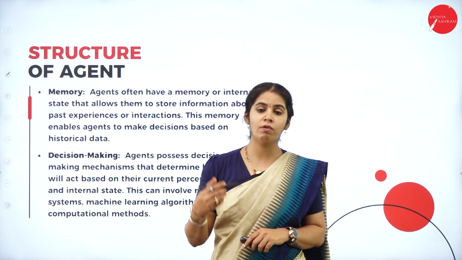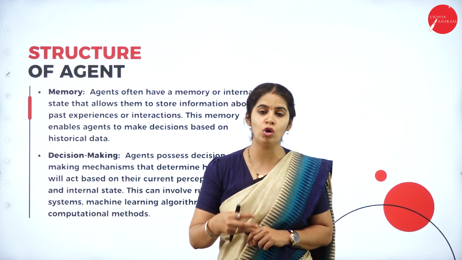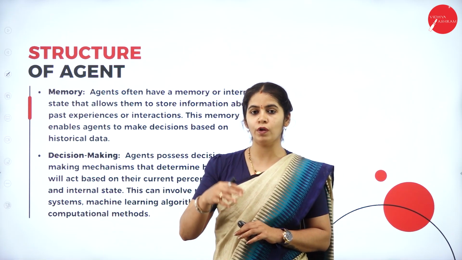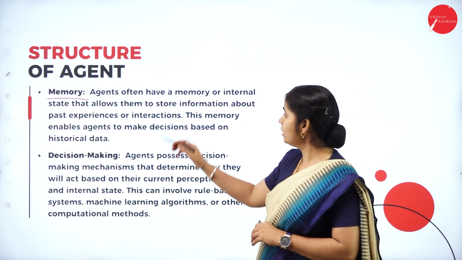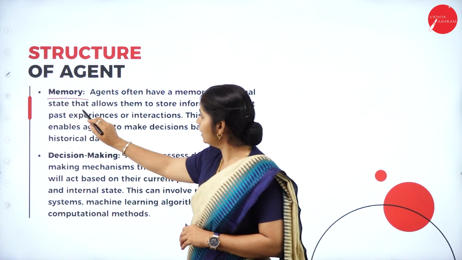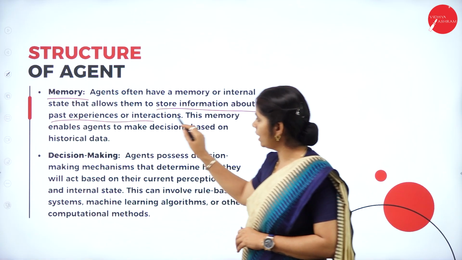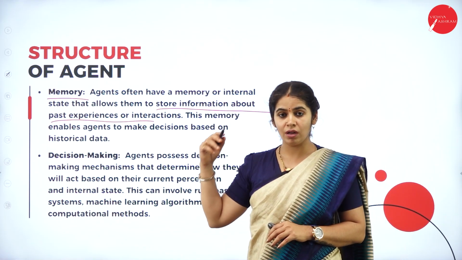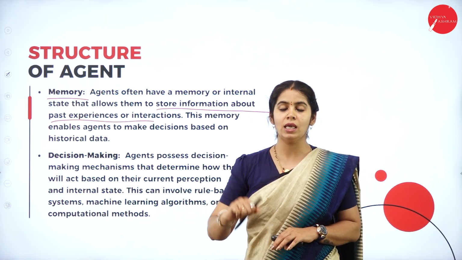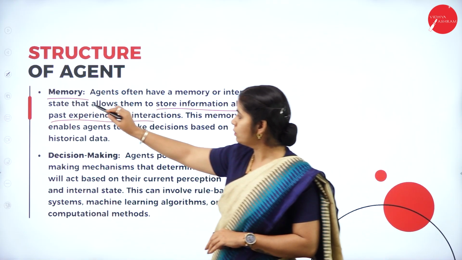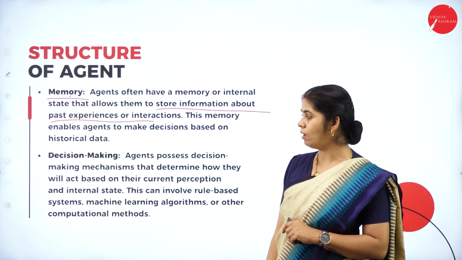And an agent must have a memory. Whatever it is perceiving, whatever it is observing in the environment, has to be stored for further use, so it has to have a memory. Agents often have a memory or internal state that allows them to store information about their past experience. Whatever they have learned from past experience has to be stored and can be used for taking further actions. So it is mandatory that the agent should have a memory.